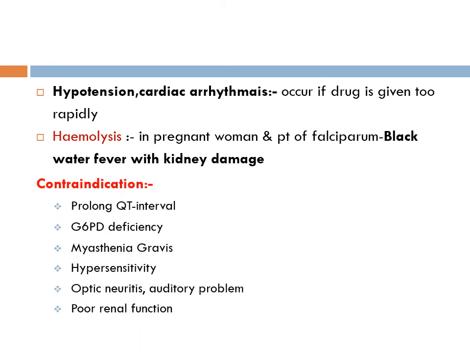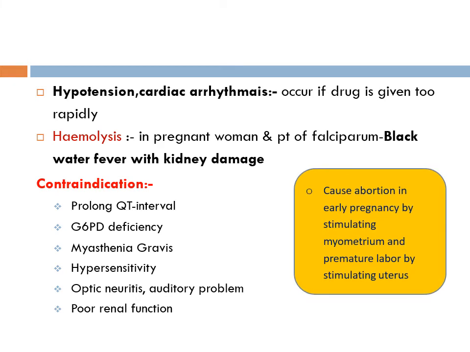The drug is contraindicated in case of prolonged QT interval because it can precipitate cardiac arrhythmia. In G6PD deficiency patients, because it can precipitate hemolysis. In myasthenia gravis condition, it can worsen the condition. In hypersensitivity, optic neuritis and auditory problems, because it can precipitate symptoms.